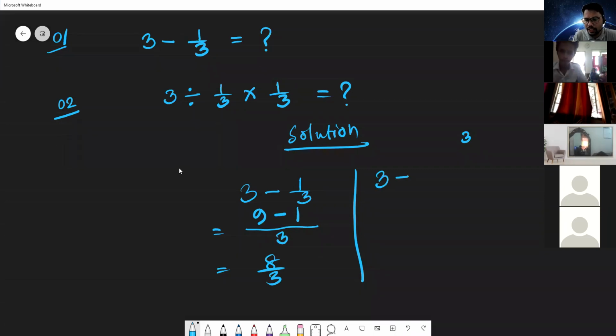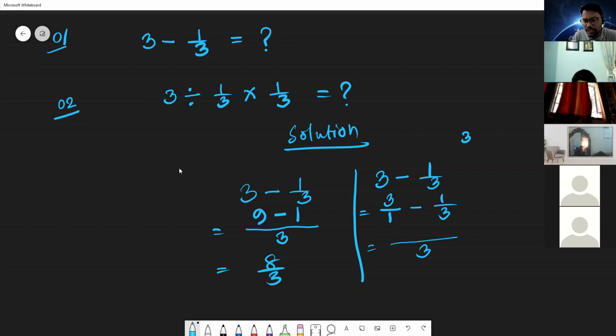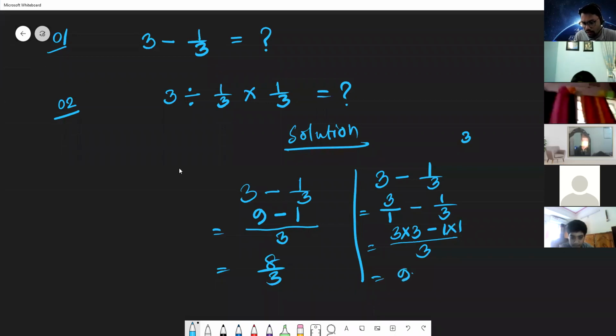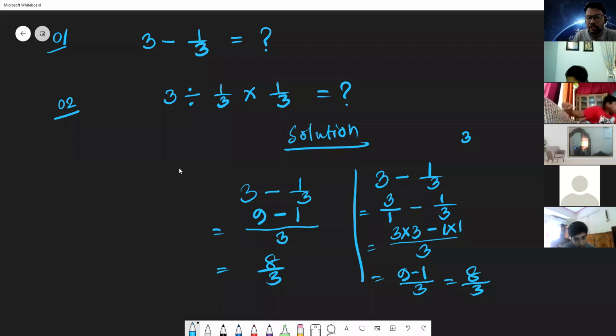Another method you can write like this: you can consider 3 as 3 by 1, and 1 by 3. So what is the LCM of 1 and 3? The LCM of 1 and 3 is 3. Now 3 divided by 1 is 3, and 3 multiplied by 3 is 9. Again, the LCM divided by the denominator 3 gives 1, and 1 multiplied by 1. So this is now 9 minus 1, and 9 minus 1 divided by 3 equals 8 by 3. So there are two different methods, method 1 and method 2. You can apply anyone, no problem.